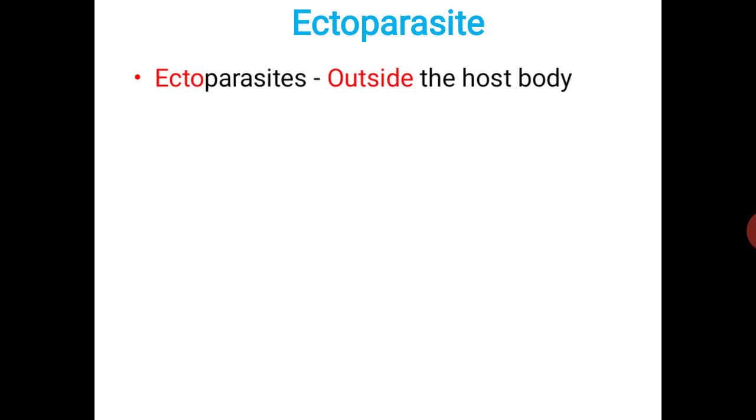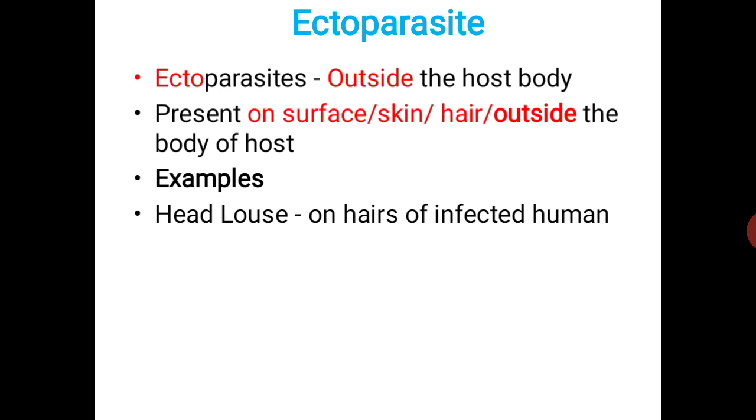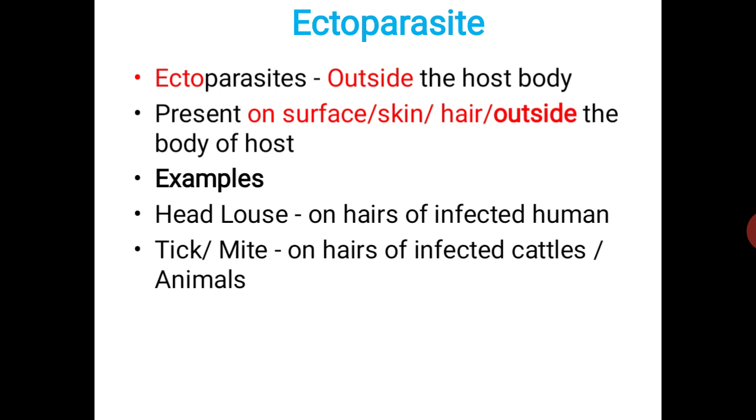The first one is ectoparasite. We know that these are parasites which live outside the body, on the surface, skin, or hair of the host body. For example, the head louse is present on the hair of an infected human. Tick and mite are very well known examples of ectoparasites.